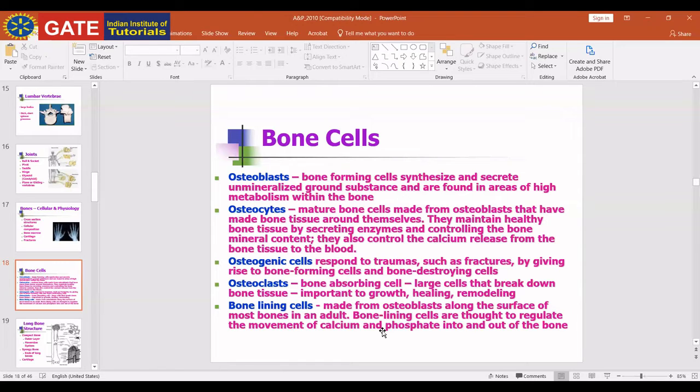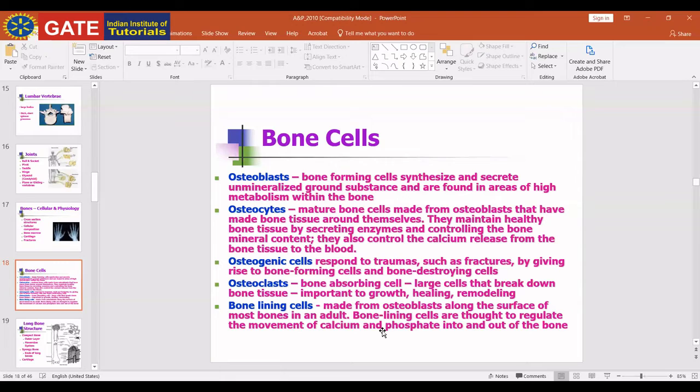True ribs are directly attached to the sternum, that's why we call them true ribs. False ribs are not directly attached to sternum, but they are attached to true ribs. Floating ribs are attached neither to true ribs nor to sternum, but they are floating over the kidney just to protect it.